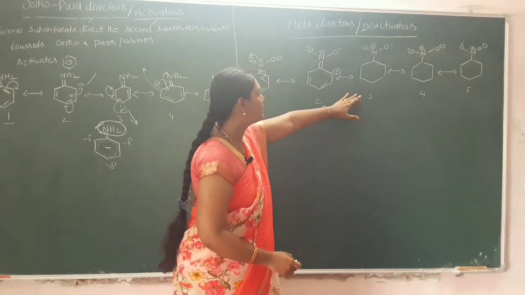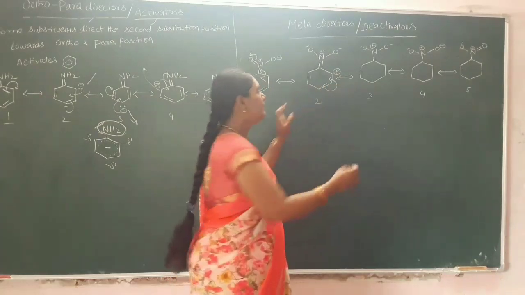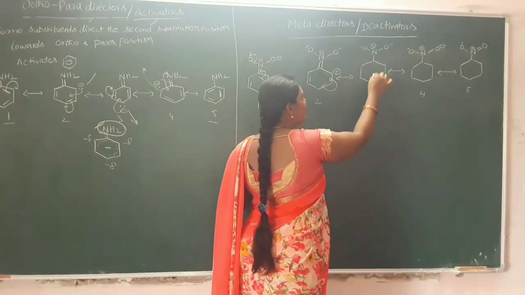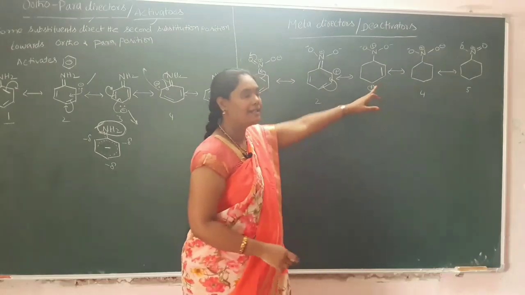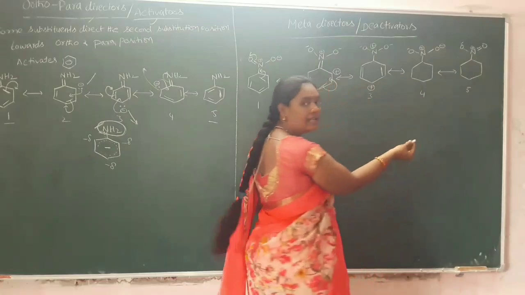And coming to the next resonance structure, these electrons will be delocalized to here, thereby we will get the positive charge here. Then the double bond will be present at this position. The remaining double bond is present here. In the next resonance structure,